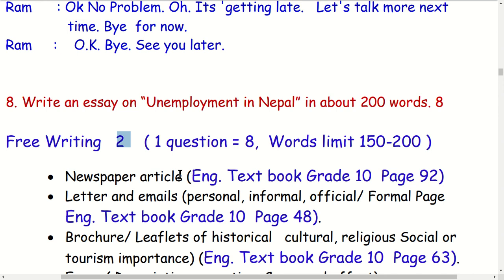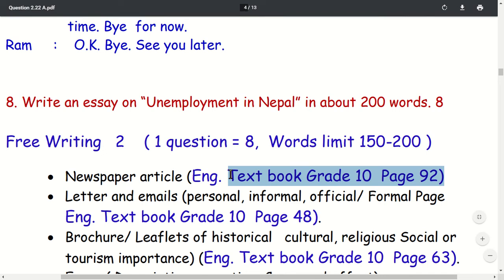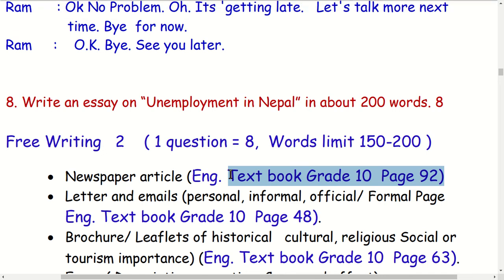News article. Sometimes you are asked to write a news article, newspaper article, news story, etc. For example, in the English textbook grade 10, page number 92, there is a good example of a newspaper article. Also read it there.